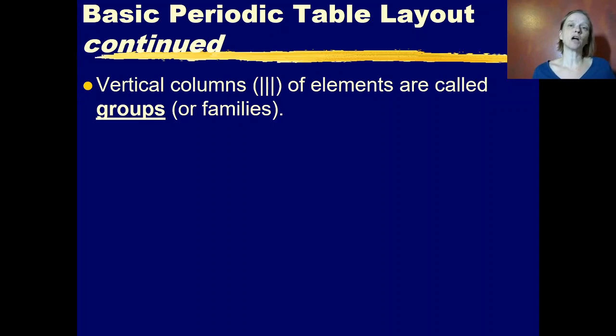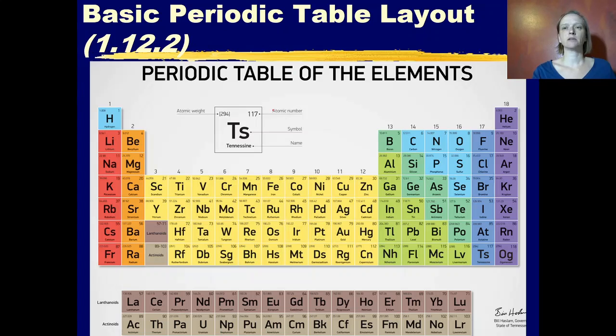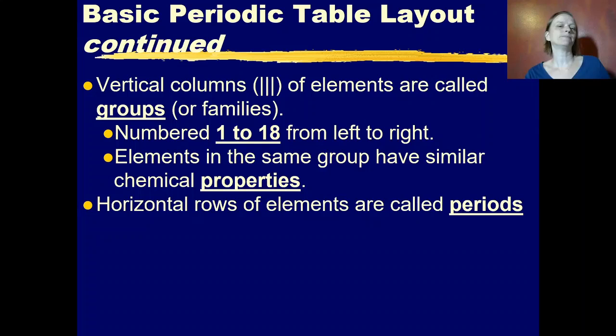So the vertical columns, those up and down columns of elements, are called groups. They're numbered 1 to 18 from left to right. So looking back here, 1 to 18. Each group has its own number. Elements in the same group have similar chemical properties. So they are involved in the same kinds of chemical reaction.